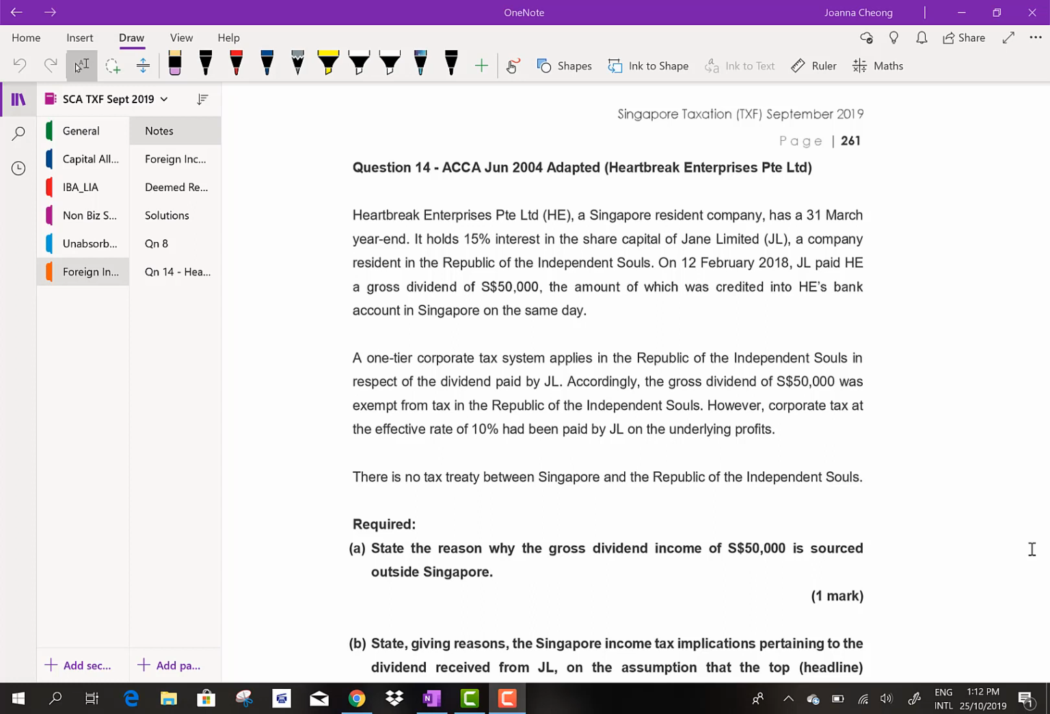And it holds 15% of interest in the share capital of JL Limited. So there are two companies involved here. A company resident in Republic of Independent Souls. So the other company is in another country, and on 12th of February 2018, JL paid HE a gross dividend of $50,000, the amount of which was credited into the HE bank account in Singapore on the same day.